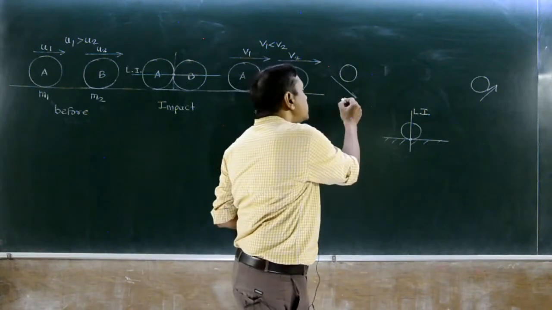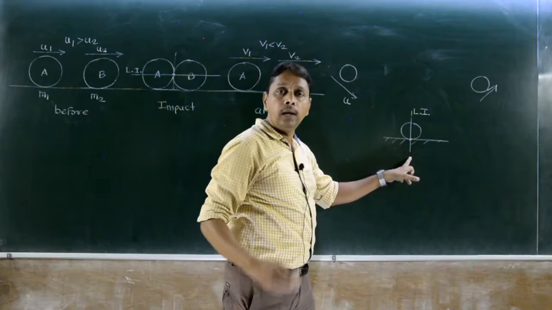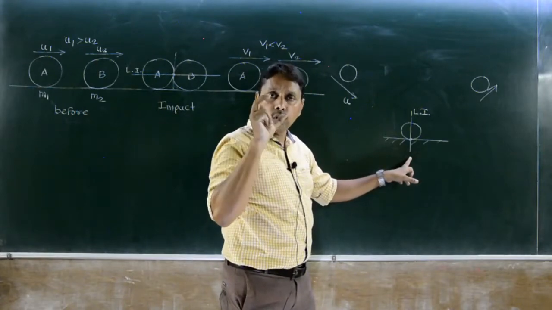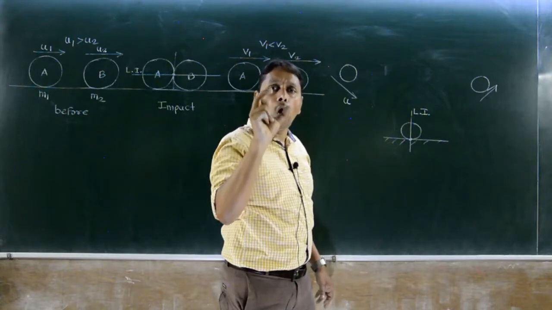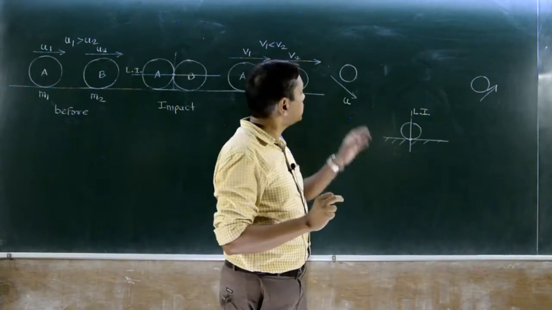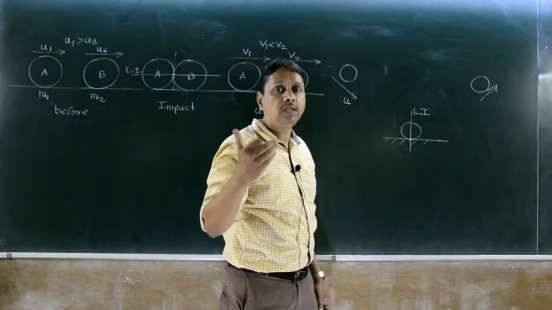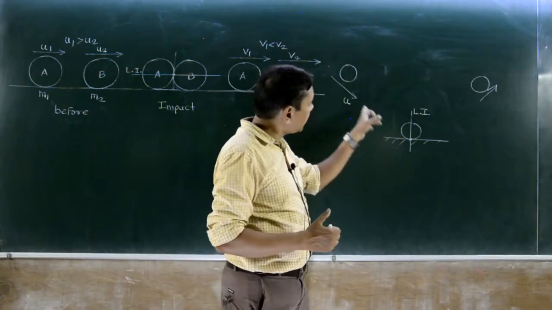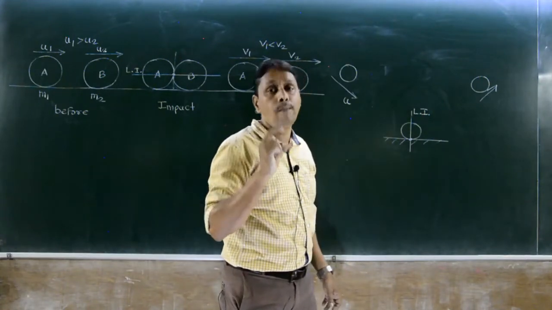Is the motion of this ball along the line of impact? It is not. So when motion of one or both bodies is not along the line of impact, it is called oblique impact. When motion of one or both bodies is not along the line of impact, it is called what? Oblique impact.